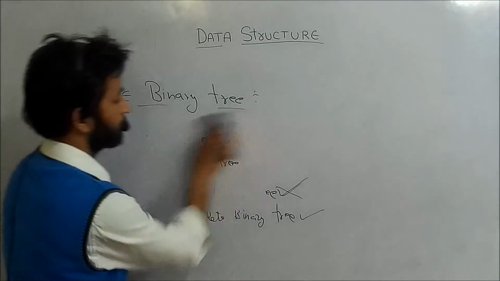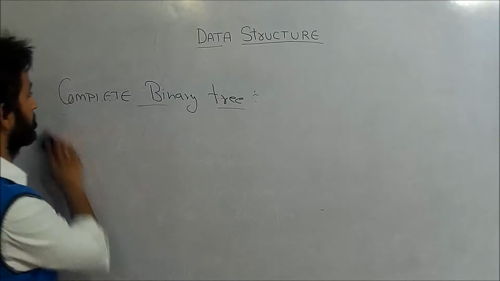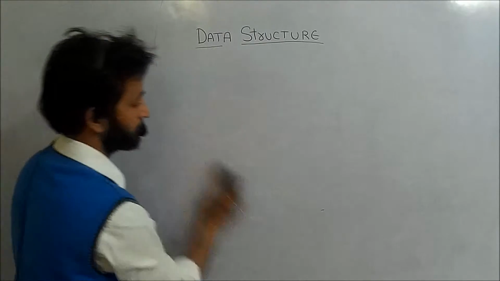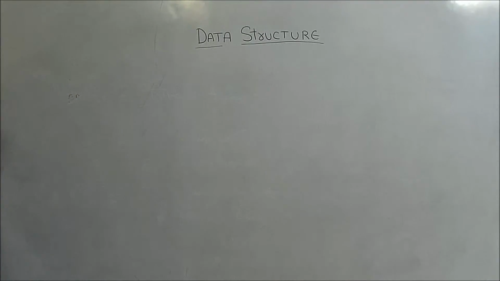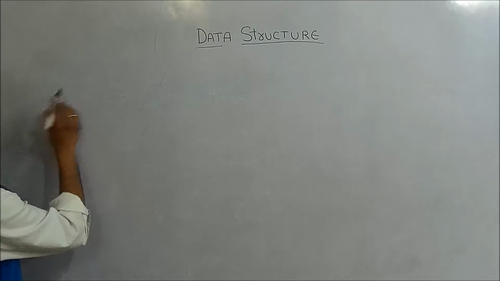This is all about the complete binary tree. So the next data structure is the binary search tree.